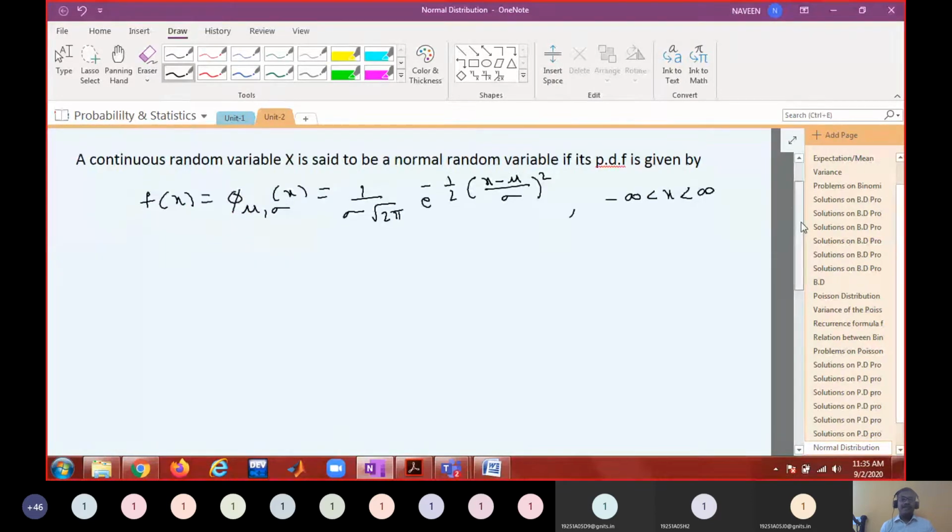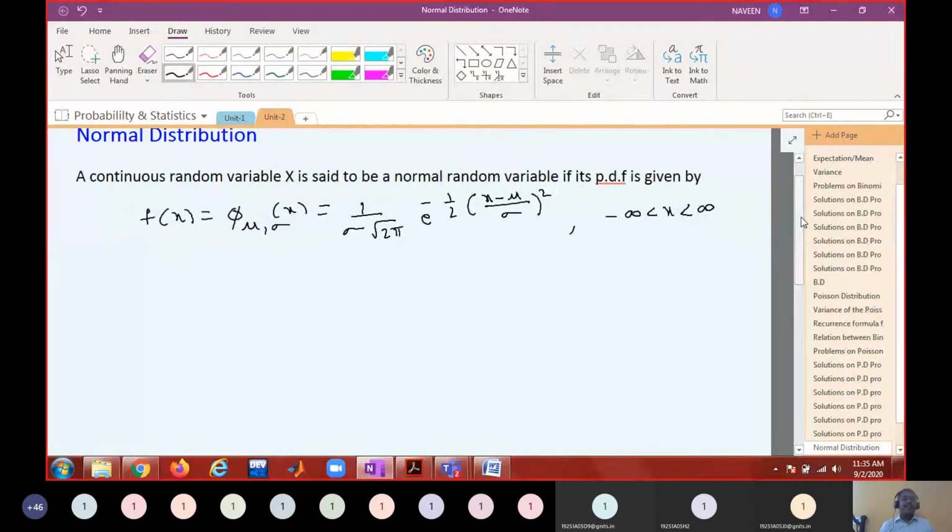Whenever the density function of a random variable is defined like this for some parameters mu and sigma, then the continuous random variable x is said to be a normal random variable.